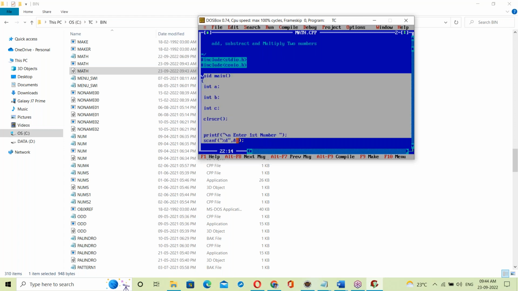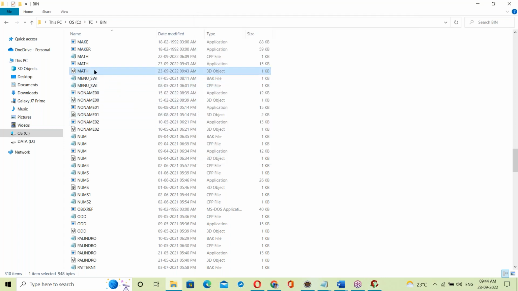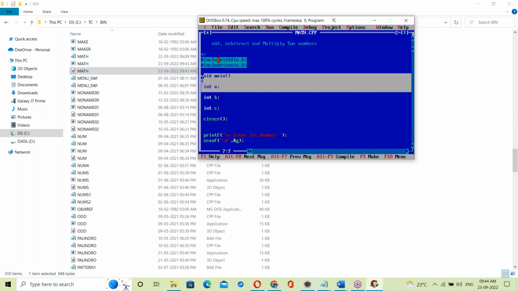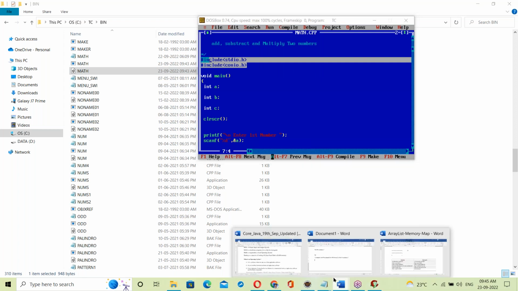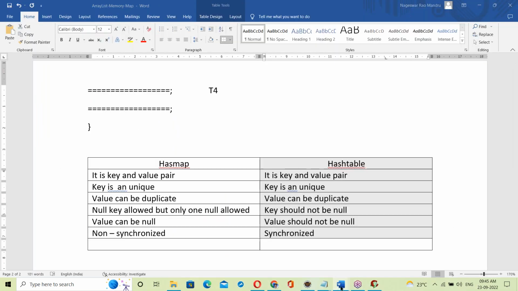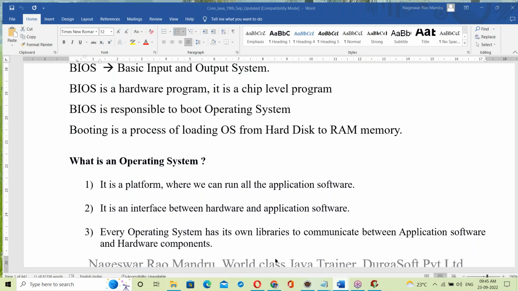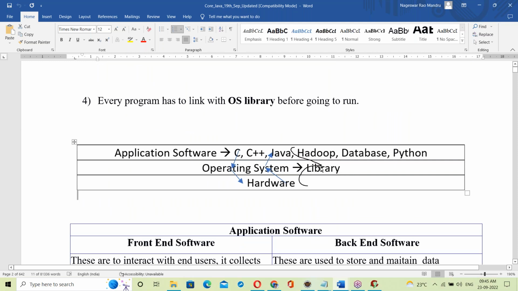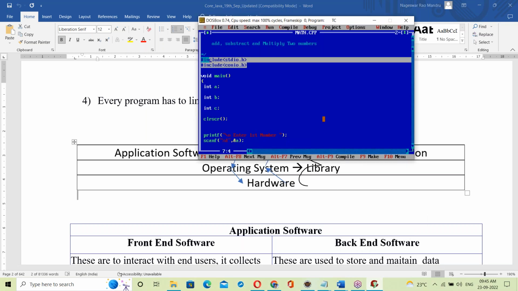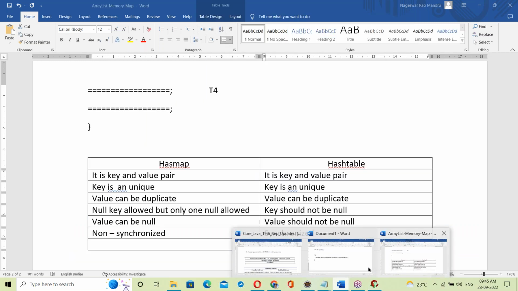Now the compiler takes the binary code for the C program, that is the math object file, plus the binary code for the C library and the binary code for the OS library. In the OS also there is a library, to perform IO operations. By linking all of these things, it generates the exe file.